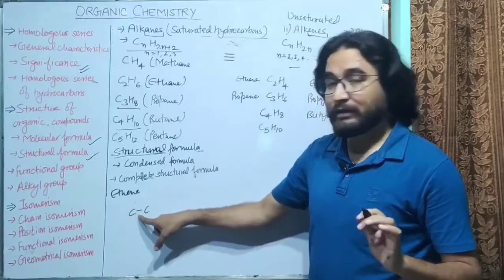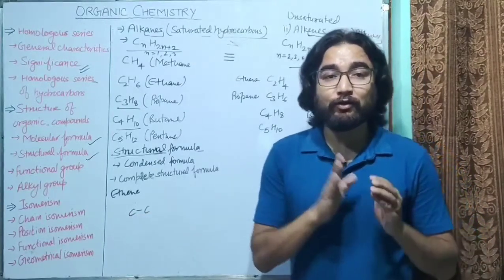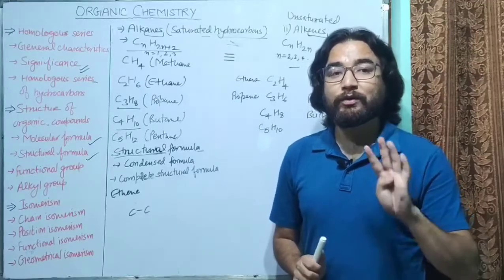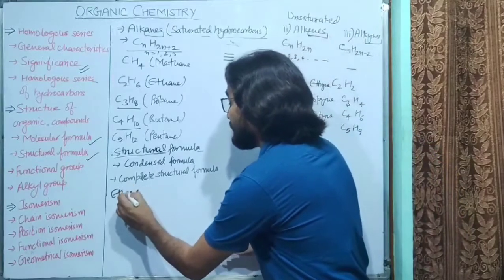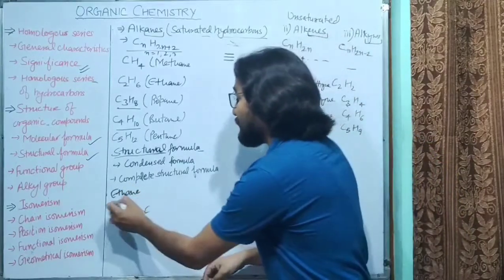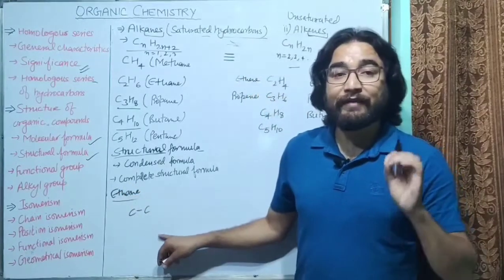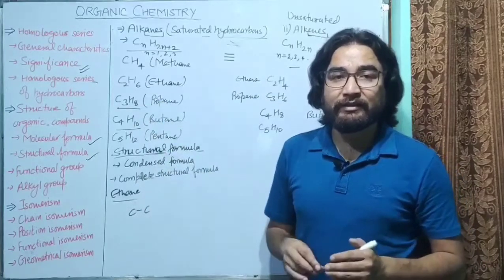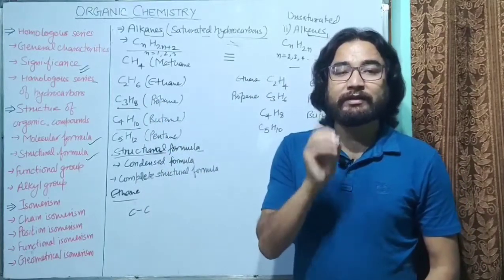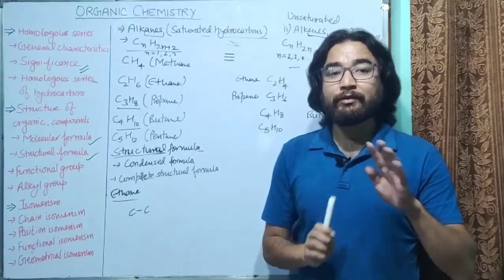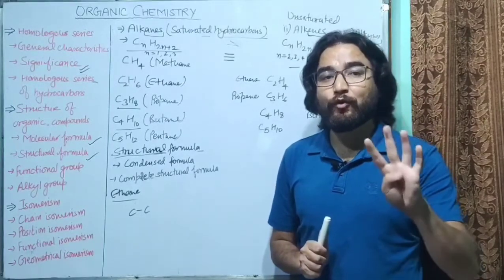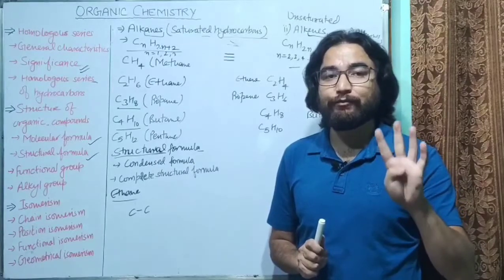So there are 2 carbon atoms, and I have already told you that you have to complete the 4 bonds of carbon. So since we are talking about ethane here, it is ethane. So if we are talking about ethane, so you know that in case of alkanes, because it is the category of alkanes, so there will be only single bond between the carbon atoms. So there are all single bonds, and you know that carbon atoms will form 4 bonds. So each carbon atom will have 4 bonds.